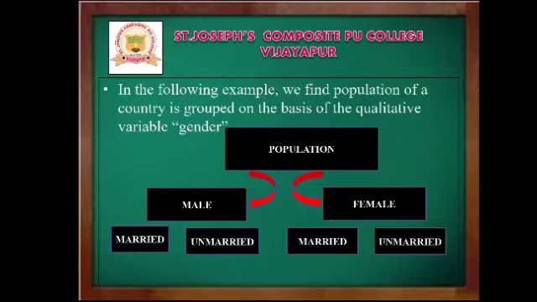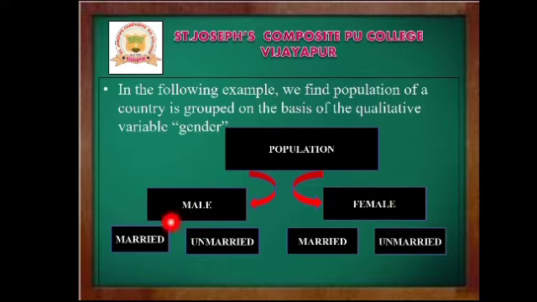Now this can be explained with the help of the following example. In this example we find the population of a country is grouped on the basis of a qualitative variable, that is, the attribute gender. Just observe here, the population is classified into two attributes, male and female.